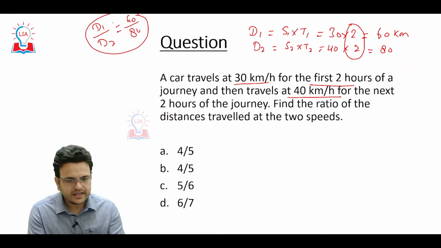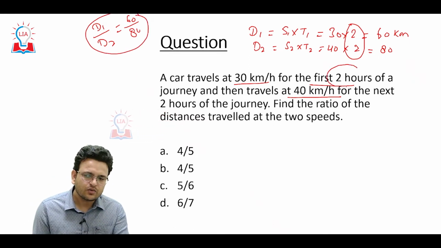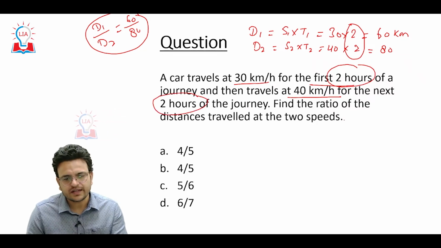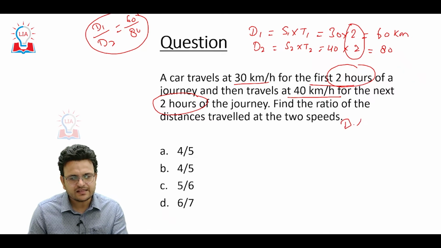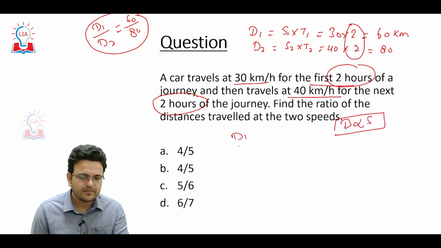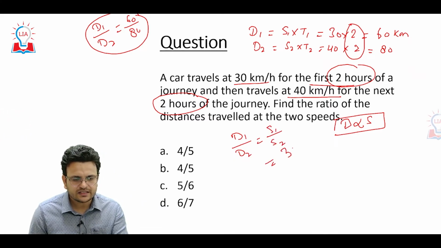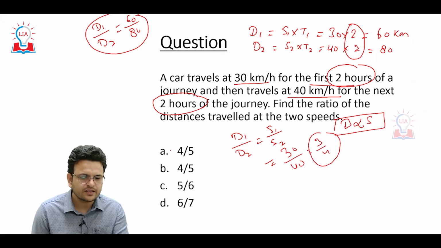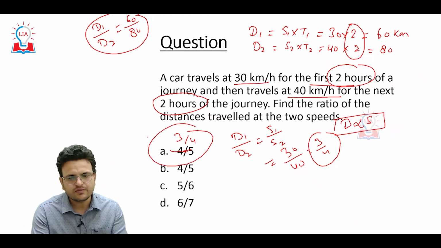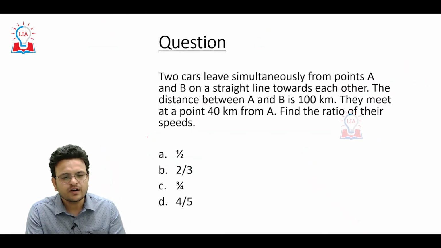Alternatively, here you can consider what is constant. Time is constant. When time is constant, distance is directly proportional to speed. It simply means d1 upon d2 equal to s1 upon s2. Speed is 30 upon 40, which is 3 upon 4. So the answer will be 3 upon 4. I think you are able to understand. Now come to one more question.